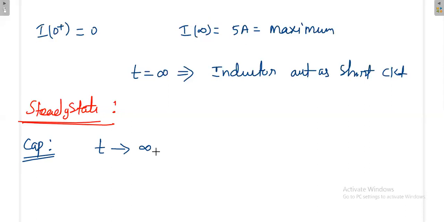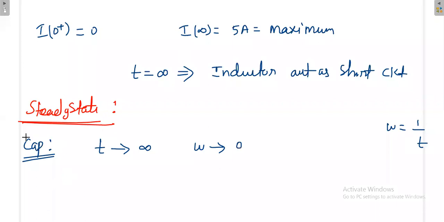Your time tends to infinite. Once the time tends to infinite, you know what the frequency would be, because always remember the frequency and the time are opposite to each other. If you increase the time, the frequency will reduce. If you decrease the time, the frequency will increase. That means if t tends to infinite, omega tends to 0.